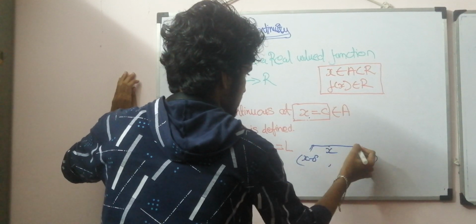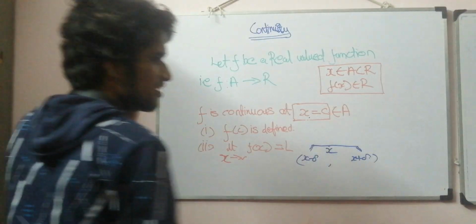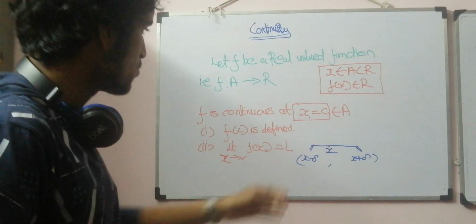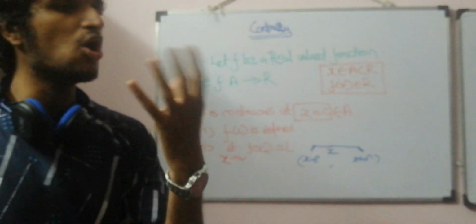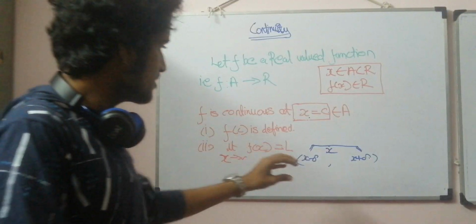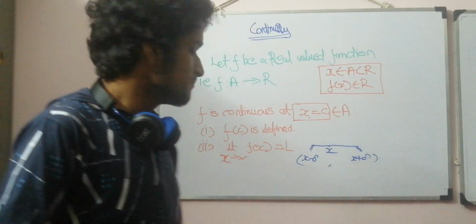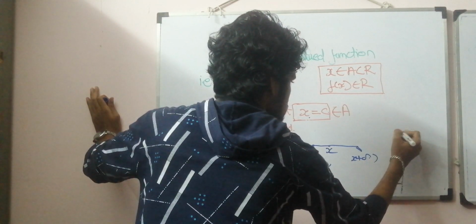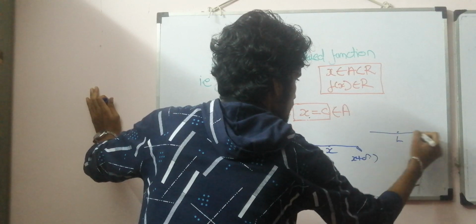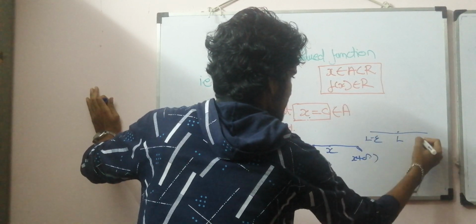This is x minus delta and this is x plus delta. This is a small interval of very negligible quantities. The whole radius, or the distance between x minus delta and x plus delta, is a small negligible quantity. And I'm considering a point from this set. I'm also considering another small interval around L.